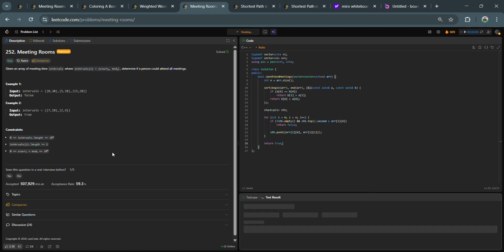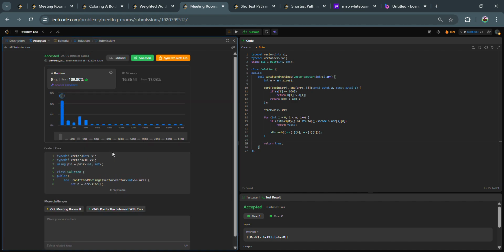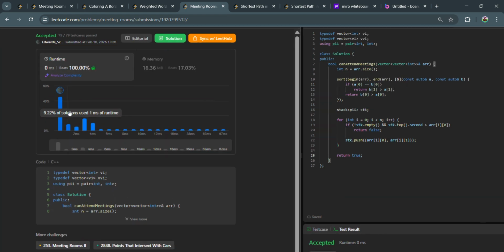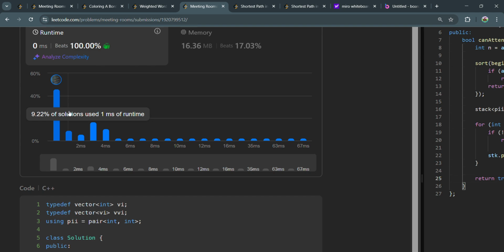Now let us run this and check if it is running fine or not. It is running fine, so we can just submit it and check if it is correct or not. It is correct and it passes all the test cases.